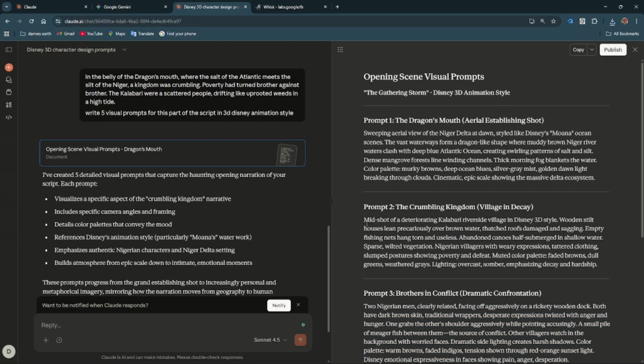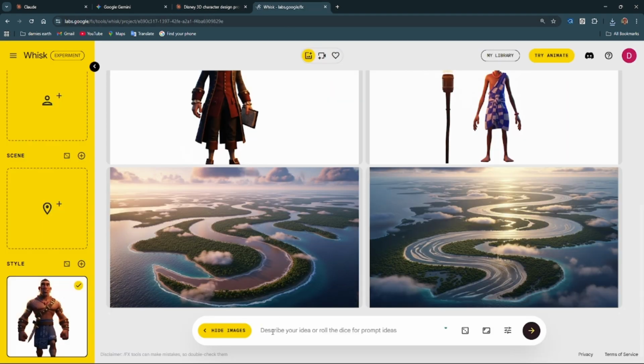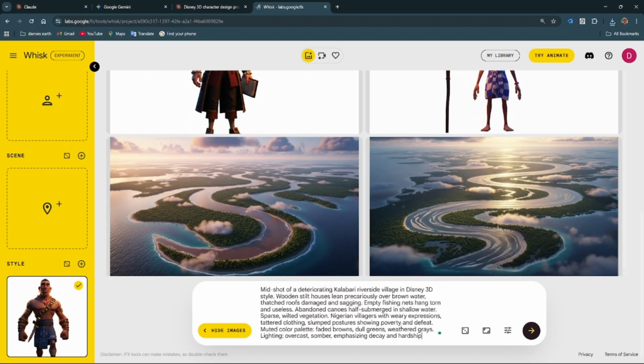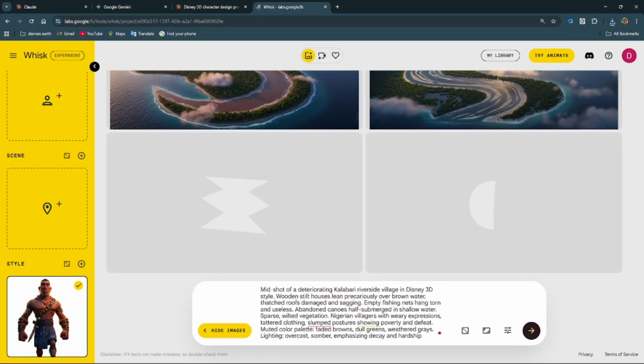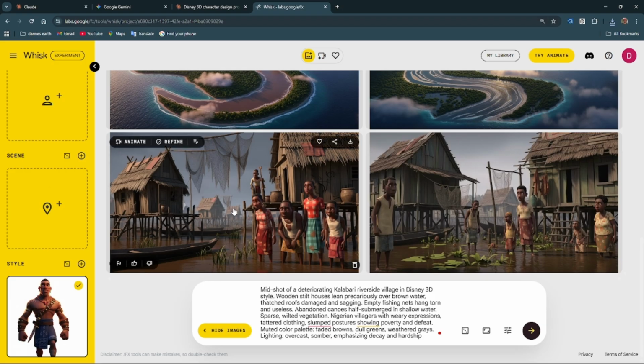Let's copy our second prompt. I'm going to paste the second prompt here and generate. Now let me tell you something about AI and when it comes to creating good visuals. Most times when you prompt AI, it does not give you exactly what you want at first.